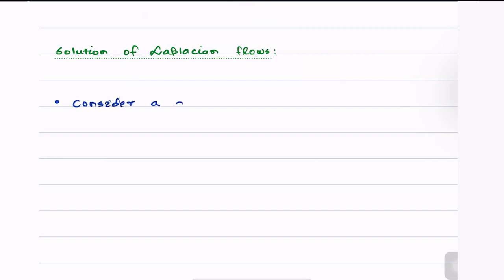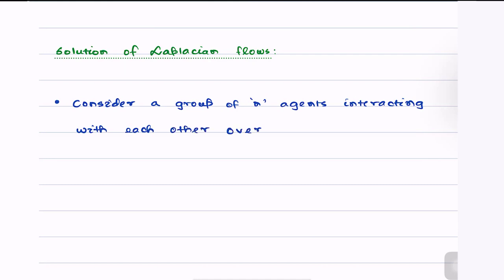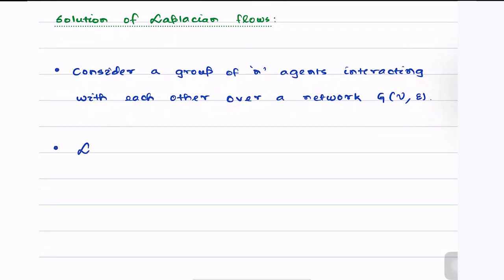So consider a group of n agents interacting with each other over a network G, which has a vertex set V and an edge set E. Then the Laplacian flow is given by x dot of t is equal to minus L x of t.